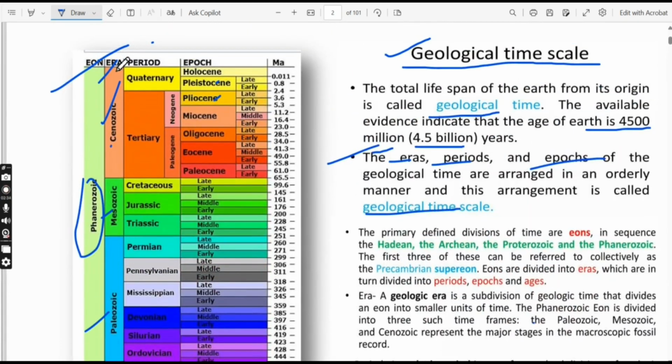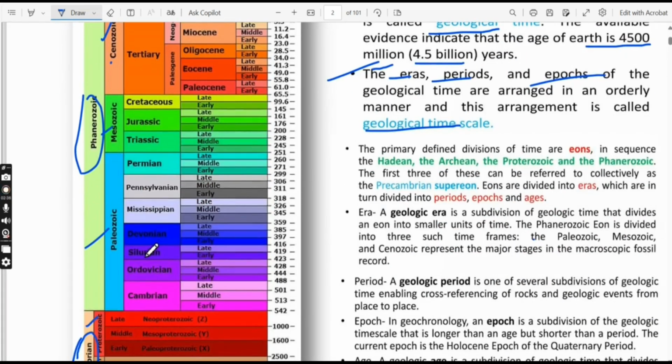So next one is period. Period will consist of COS DSP. This is the trick to remember the sequence. COS is Cambrian, Ordovician, Silurian, Devonian. Then CP is Carboniferous, consisting of Mississippian and Pennsylvanian. So Carboniferous has two categories. The bottom one, which is older, is Mississippian in age. Next one is Pennsylvanian.